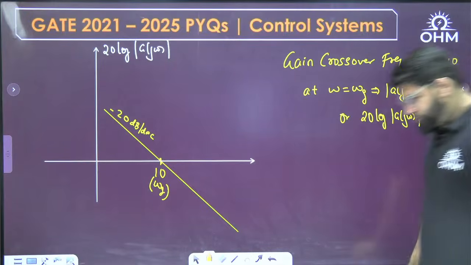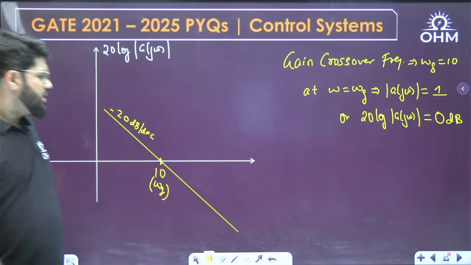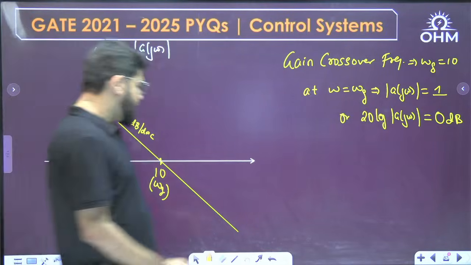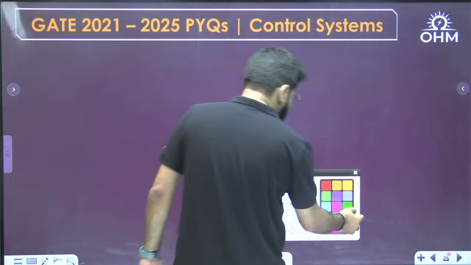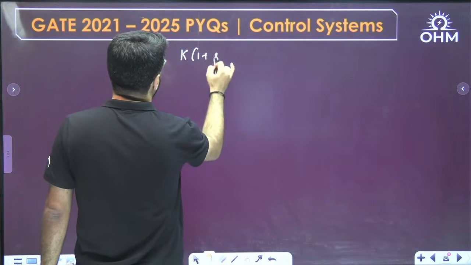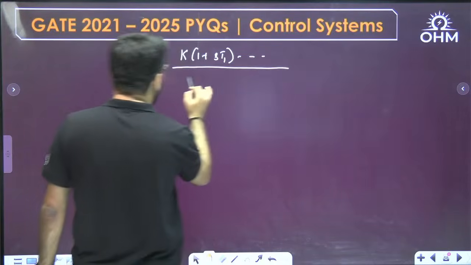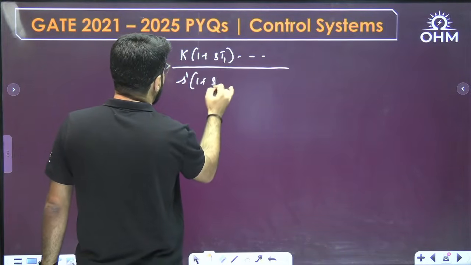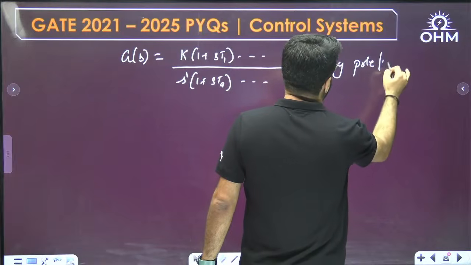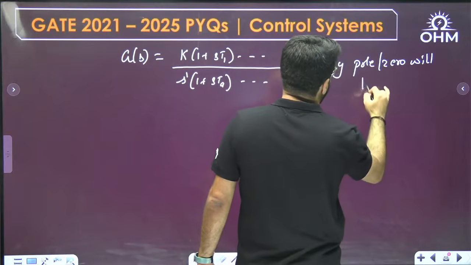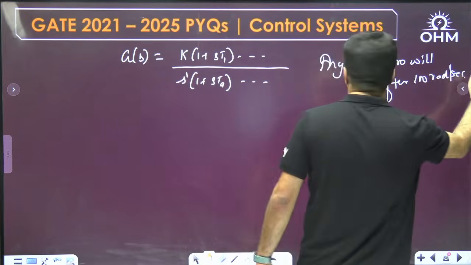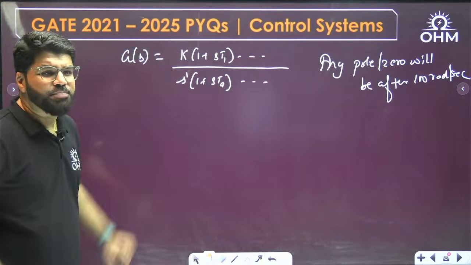What is then important is there is no slope change at least till 100. There may be some pole or zero. Consider this condition. So what is the G(s) I can consider here? G(s) I can consider as K upon s power 1, into (1 plus sT1), some poles or zeros if they are there, divided by (1 plus sTa), etc. Any pole or zero will be after 100 radian per second, because there is no slope change at least till 100 radian per second.